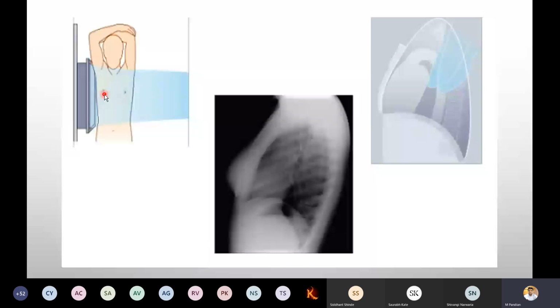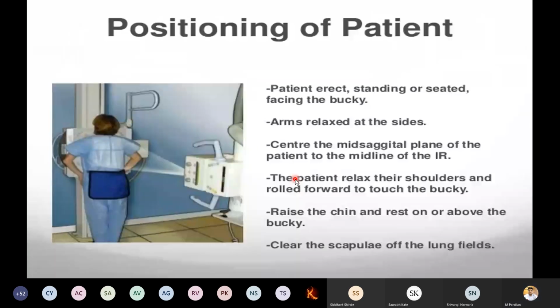If you take the lateral one, the person has to stand like this, so that we will get this kind of image. The position of the patient when standing: this is where the beam emits the X-rays. This is the platform where we can keep the film. You can see in the picture how the patient is standing.